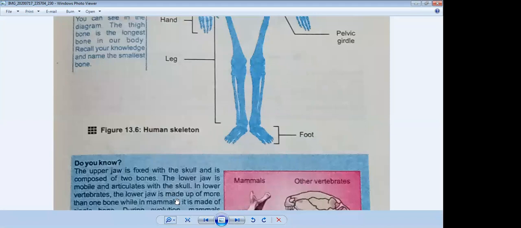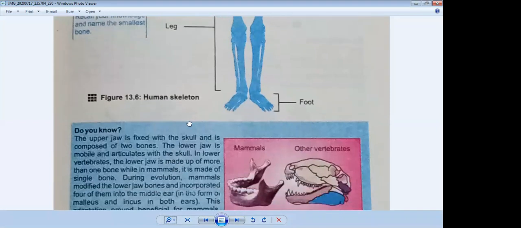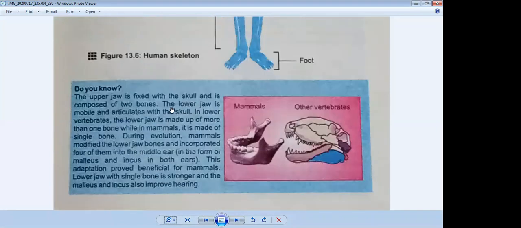Okay, see on the screen. This information is very important. Sometimes it is asked in your short questions. The upper jaw is fixed with the skull and is composed of 2 bones. The lower jaw is mobile and articulated with the skull. You can see only the lower jaw can move. The upper jaw is fixed with your skull.